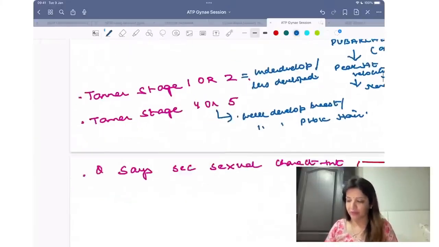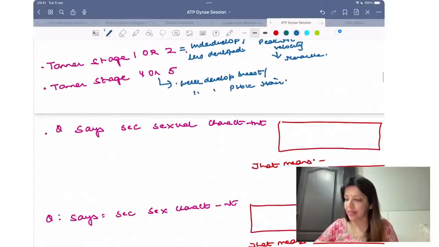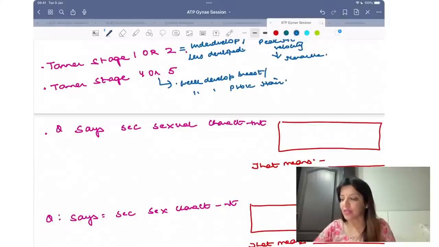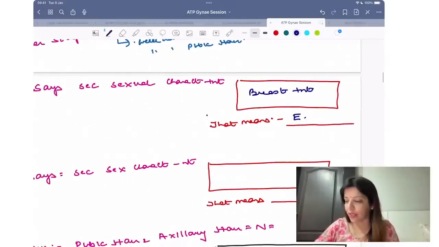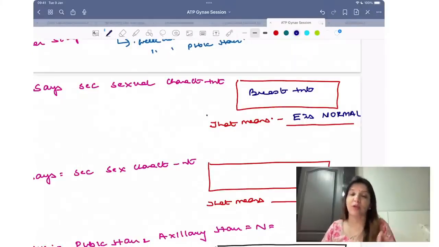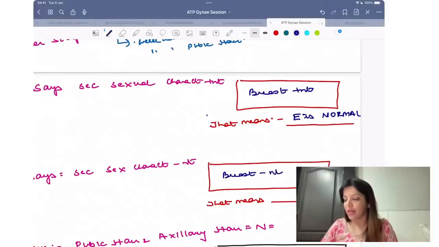Tanner stage 4 or 5 means well developed, right? Now, if your question says secondary sexual characteristics are present, that means breast is present, and that means estrogen is normal, because the hormone responsible for breast development is estrogen. Whenever your question says secondary sexual characteristics absent, that means breast absent, and that means estrogen is decreased.